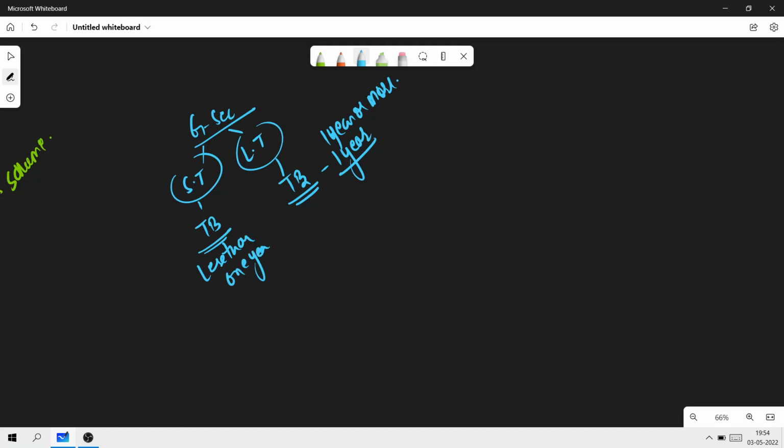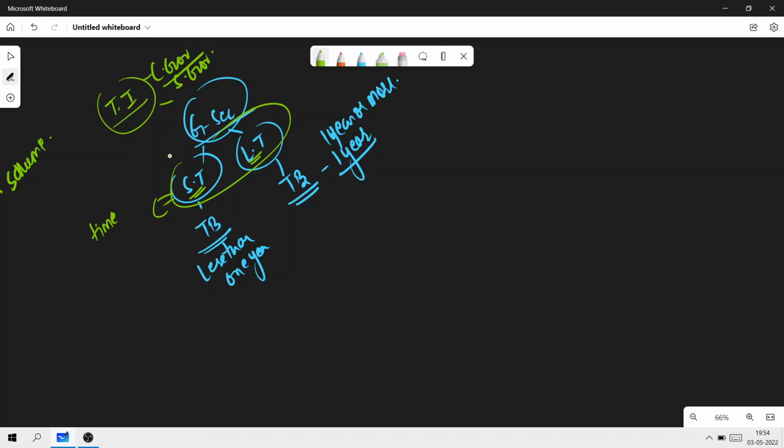Okay, so basically government securities are what? Government securities are tradable instruments which are issued by the central government or they are issued by the state governments. Now based on their periods, like we discussed here, they are short term and they are long term. We're dividing these into two because we are understanding that based on their time period, there are two kinds.